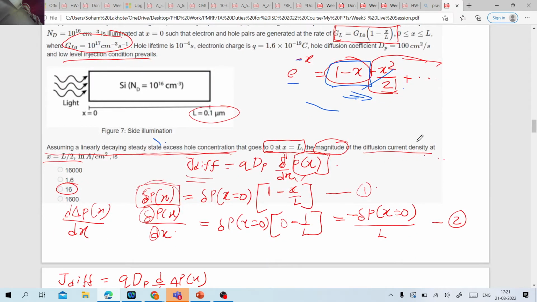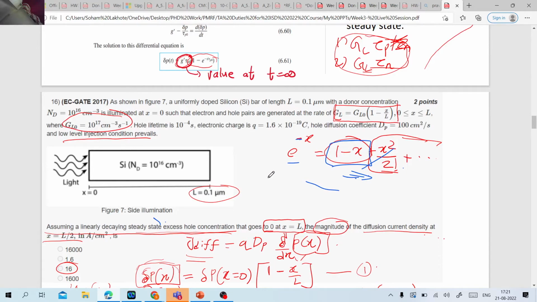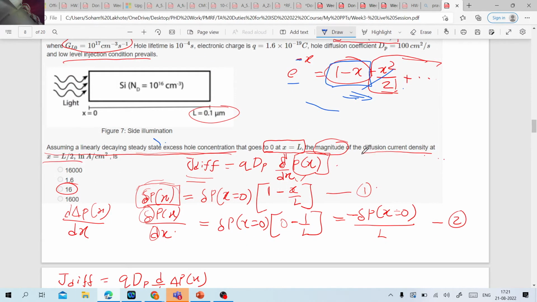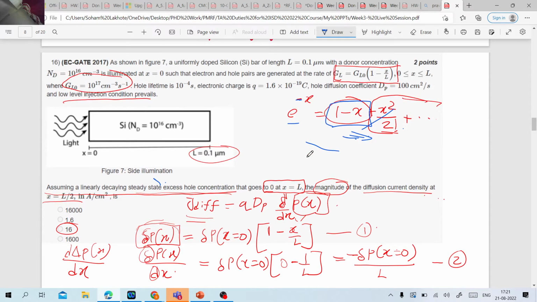And what they have asked is the magnitude of the diffusion current density. So first of all, what is the diffusion current density formula? See, this is the acceptor, right? So you have the holes as the majority. No, wait, let me check. The uniform, it's a donor concentration, correct? So the diffusion current density, it's a minority, correct? Minority carriers will be diffusing.